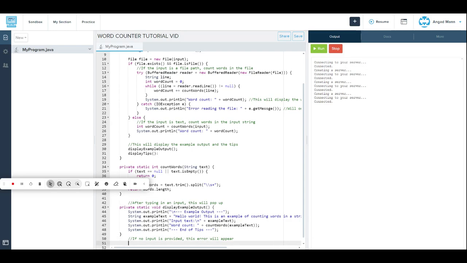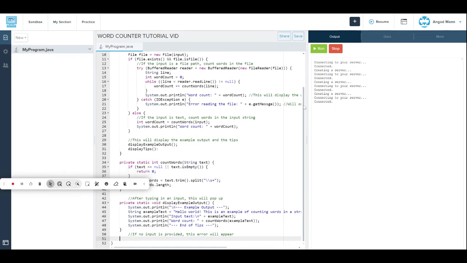And after that we back up a space to the bracket to match it up, because you don't want to misposition any of your code or else it won't work. Private static void handleEmptyInput.